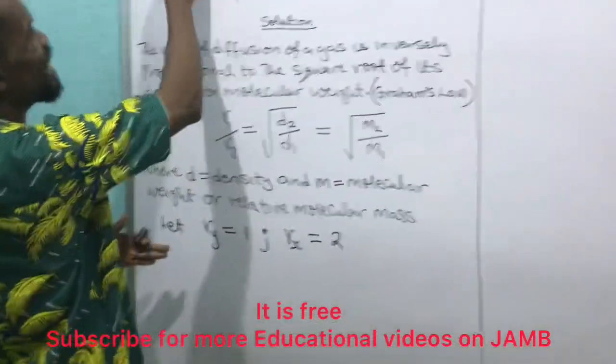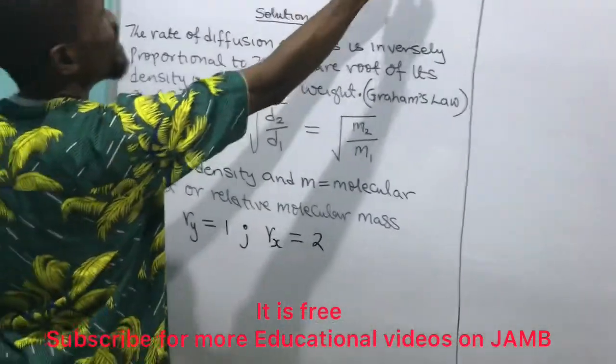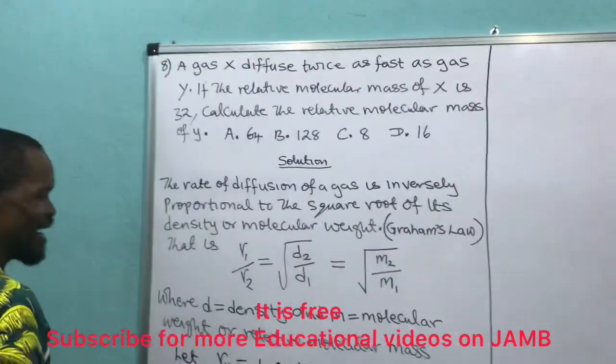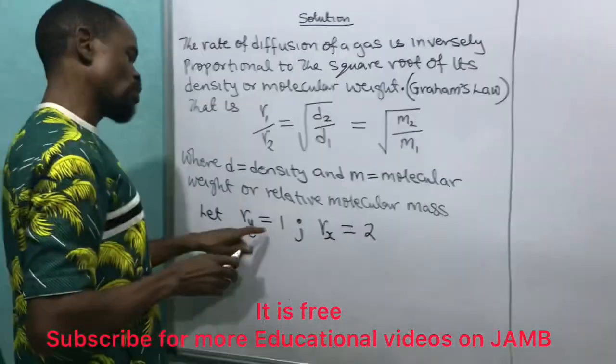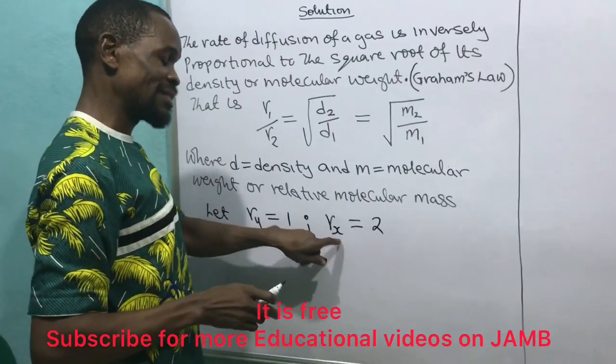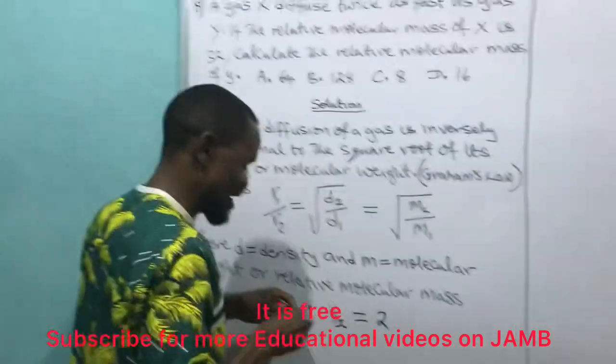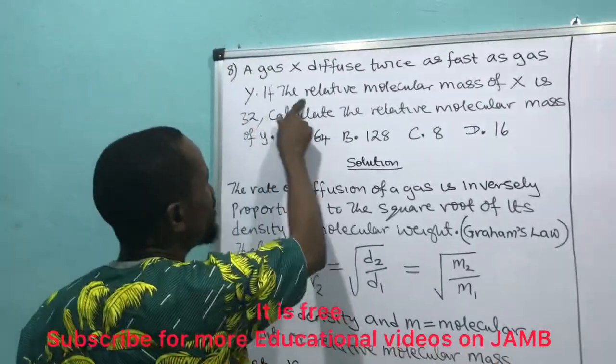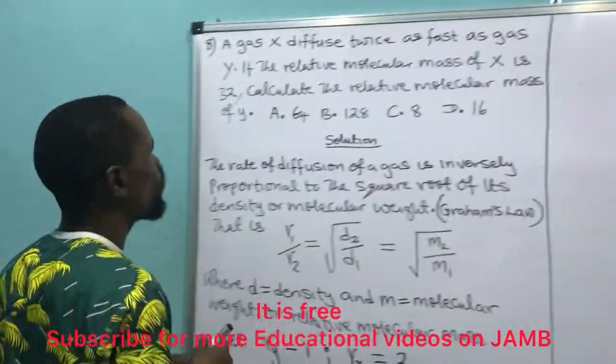The gas X diffuses twice as fast as gas Y. If the rate of Y is 1, then the rate of gas X will be twice that of Y.